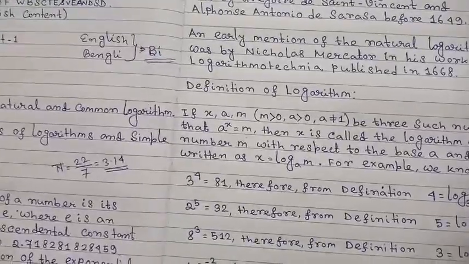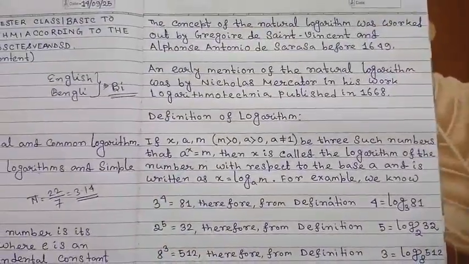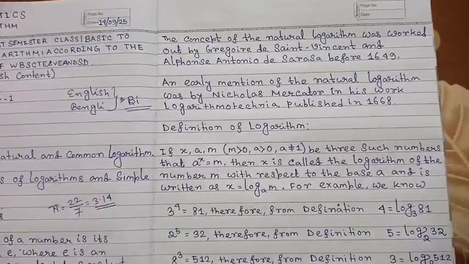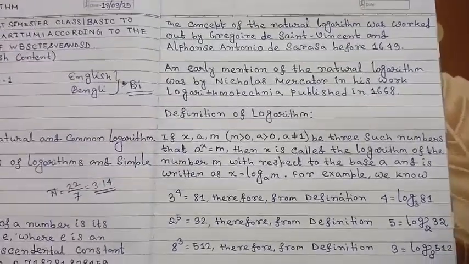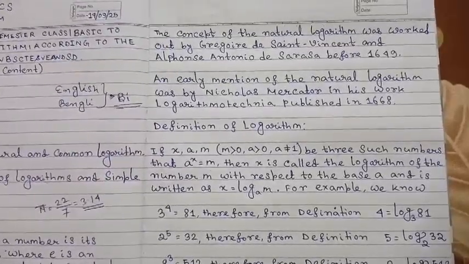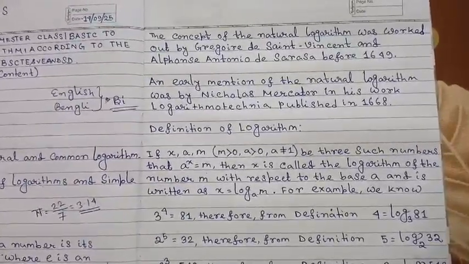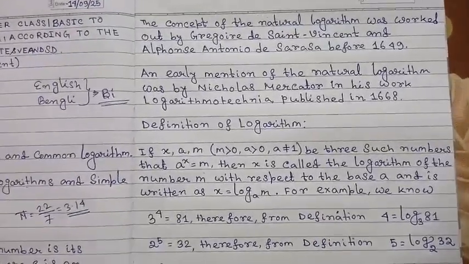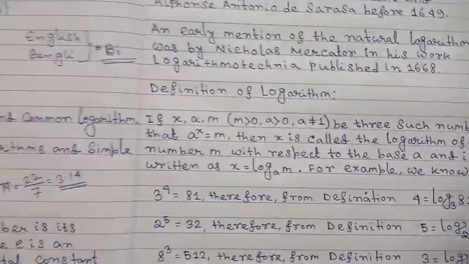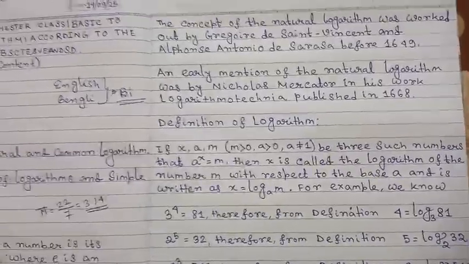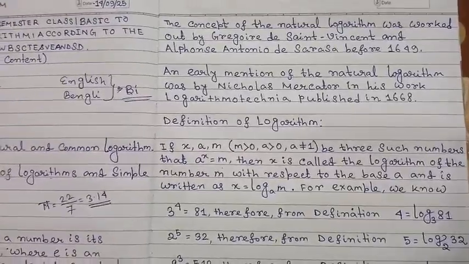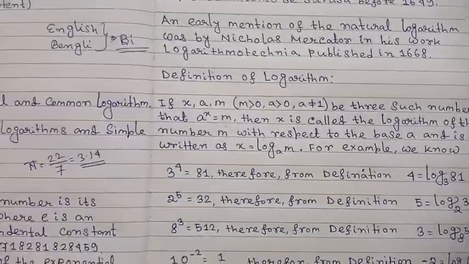An early mention of the natural logarithm was by Nicolas Mercator in his work Logarithmotechnia, published in 1668. So in 1668, a mathematician named Nicolas Mercator mentioned the natural logarithm in his works.